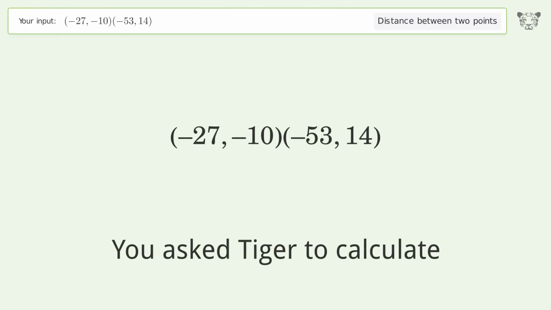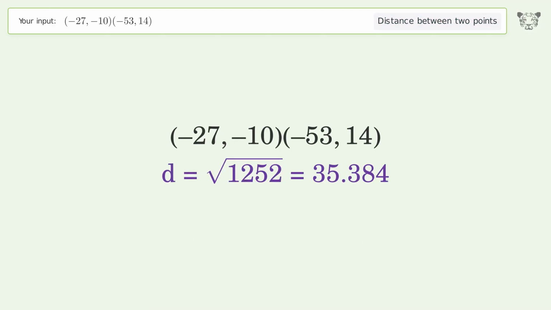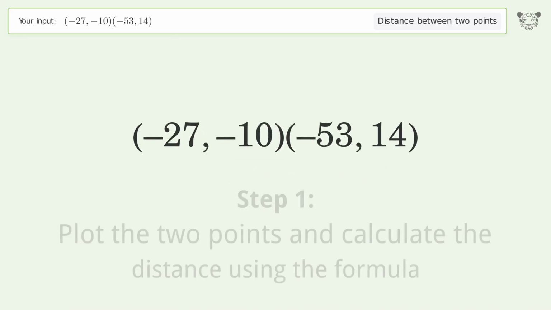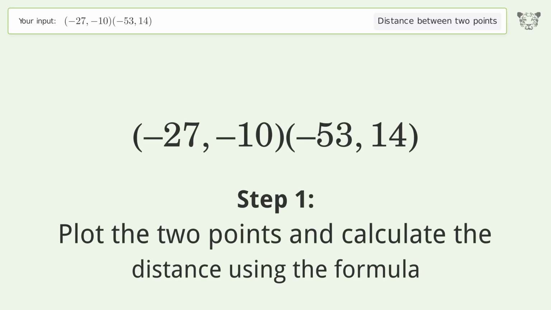You ask Tiger to calculate. This deals with the distance between 2 points. The distance between the 2 points is the square root of 1,252, or 35.384. Let's solve it step by step. Plot the 2 points and calculate the distance using the formula.